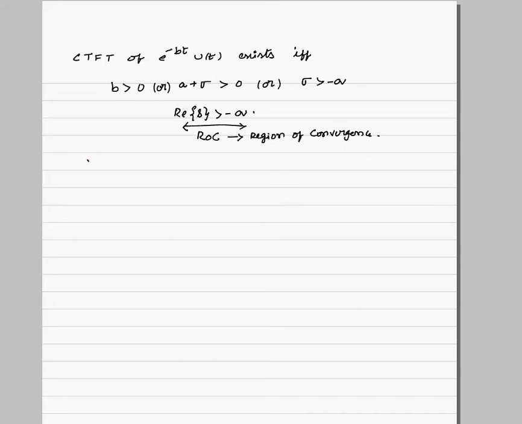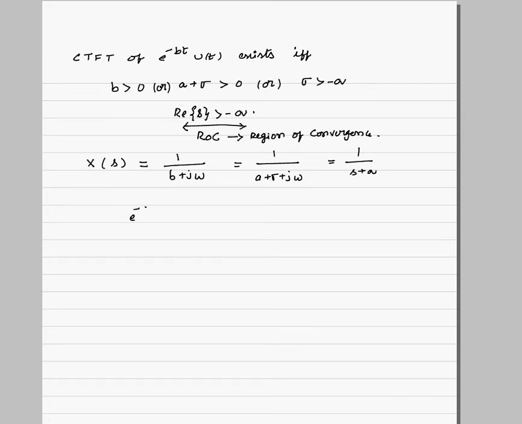Obviously, if this condition is satisfied, then what do we get? X of s is nothing but 1 by b plus j omega. What is b for us? It's already there, a plus sigma plus j omega. So this will be equal to 1 by s plus a. So let us summarize the result.